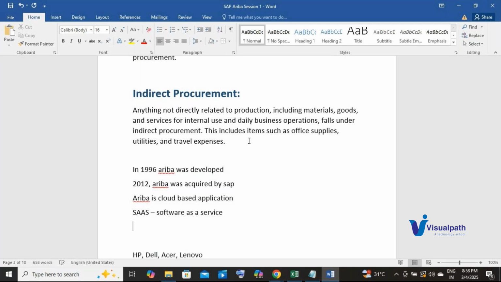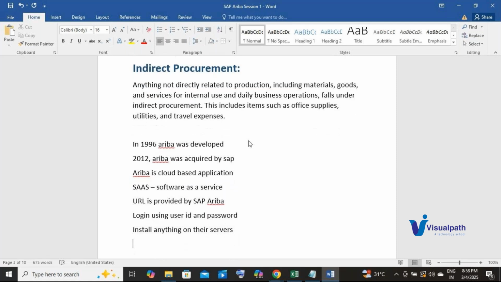The URL is provided by SAP Ariba. It will be a unique URL for any client, and they can log in using a user ID and password. They need not install anything on their servers.